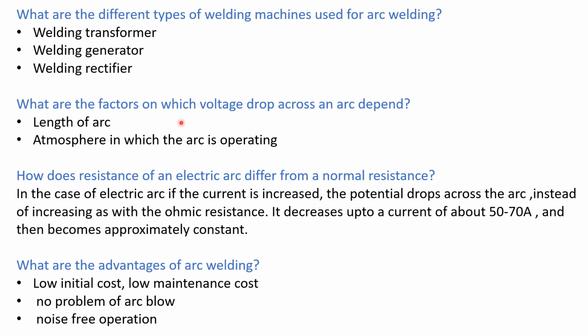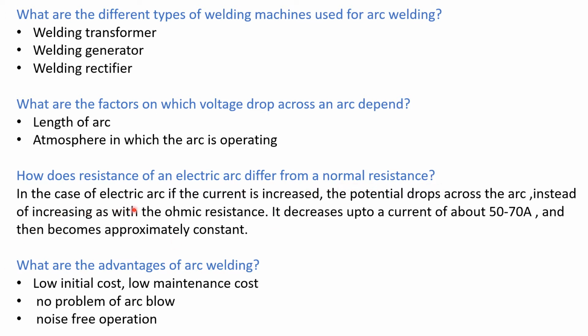What are the factors on which voltage drop across an arc depends? Answer: length of arc and atmosphere in which the arc is operating are the factors on which voltage drop across an arc depends. Next question is, how does the resistance of an electric arc differ from a normal resistance?